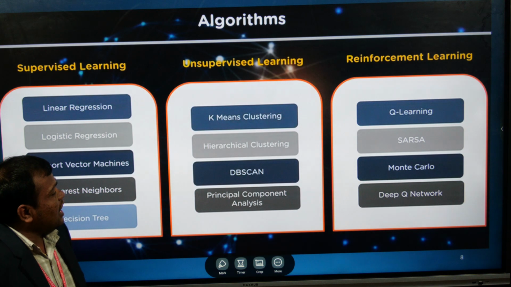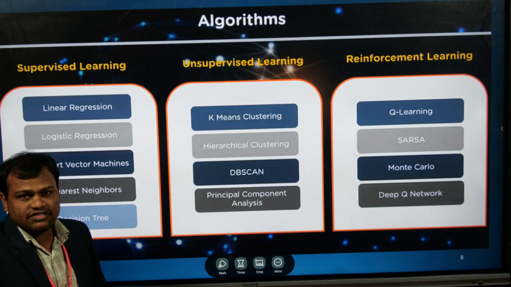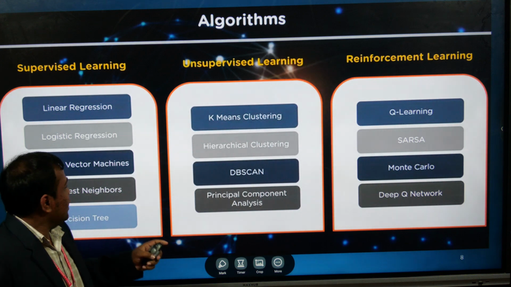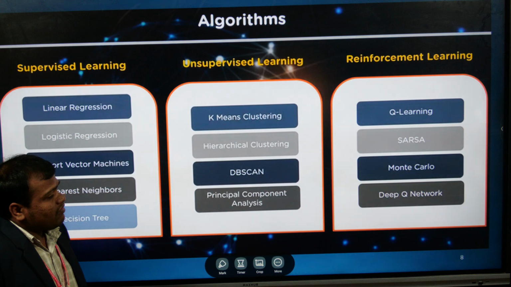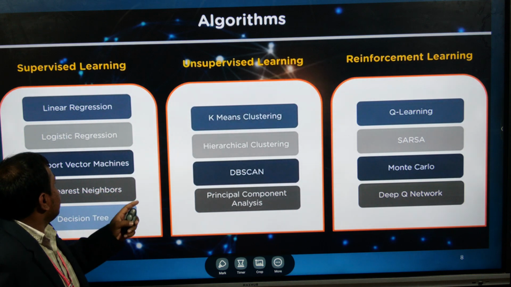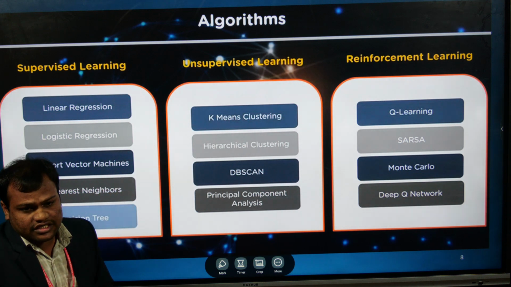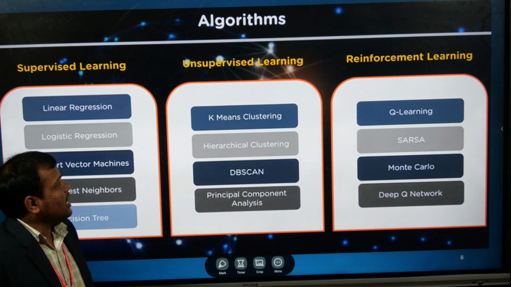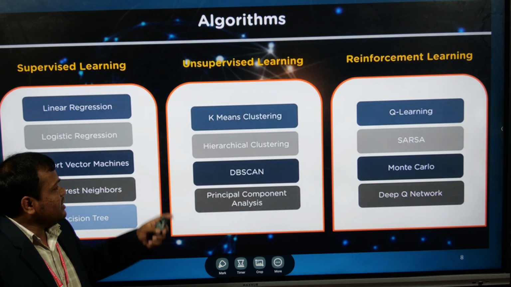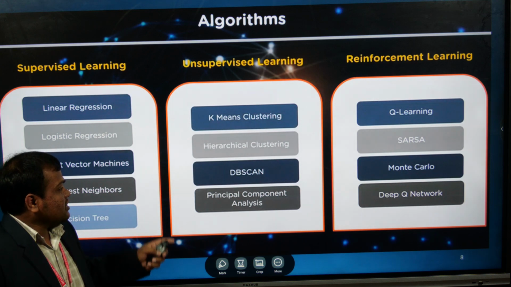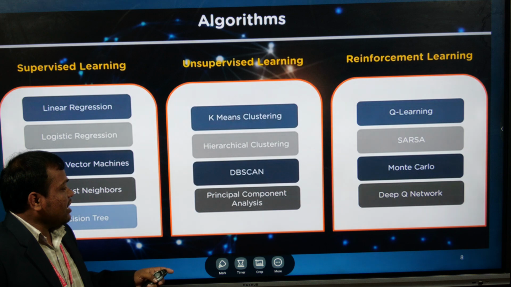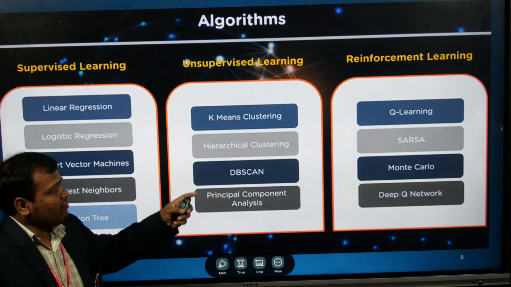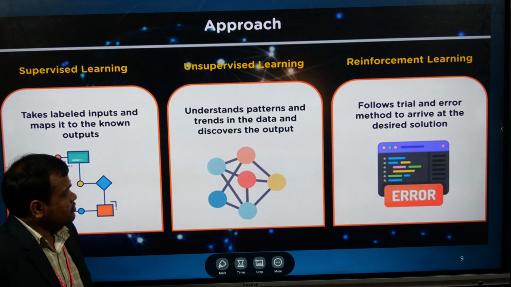These are some of the algorithms under supervised, unsupervised and reinforcement machine learning. Under supervised learning we have linear regression, logistic regression, support vector machine. These all are algorithms. If you talk about unsupervised learning, k-means clustering, hierarchical clustering as well as DBSCAN. These all are the algorithms under the supervised, unsupervised and reinforcement types.